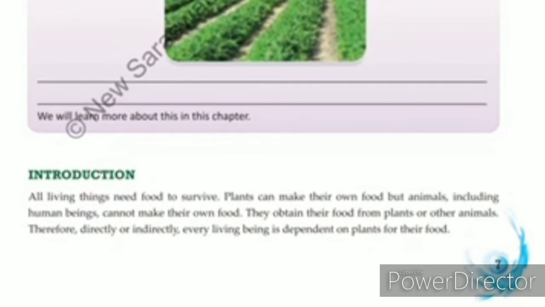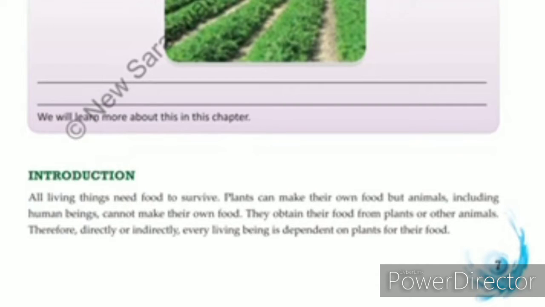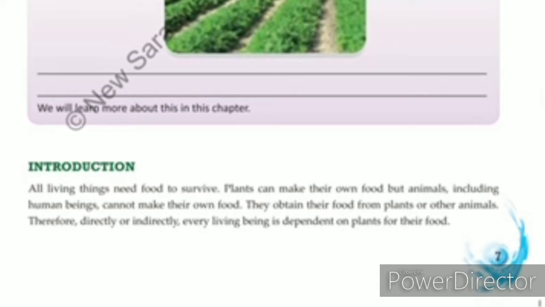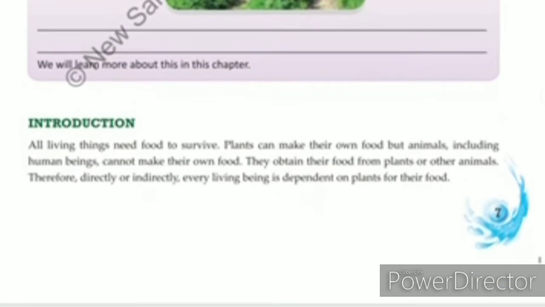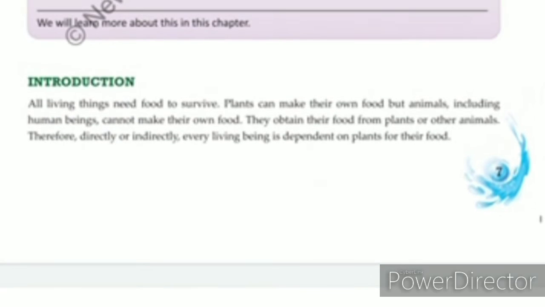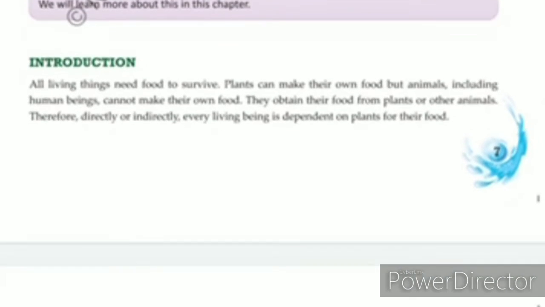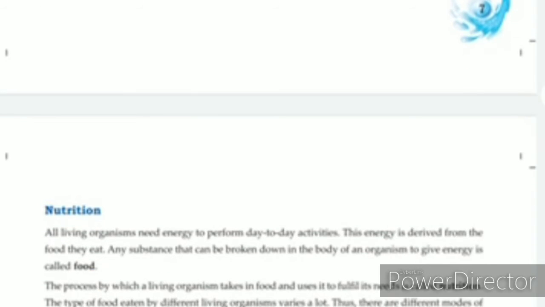In the introductory section, we have seen that all living organisms need food for their survival, either plants or animals. Both need food. Food is an essential substance which provides nutrients for the growth and development of these organisms. Mostly all plants have an autotrophic mode of nutrition and all animals have a heterotrophic mode of nutrition.